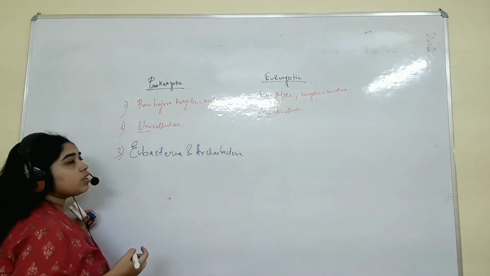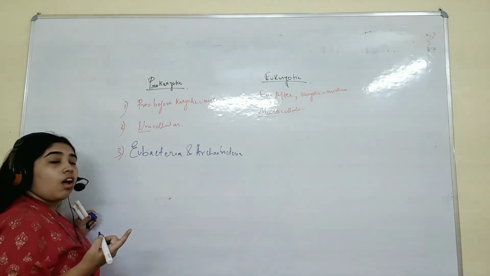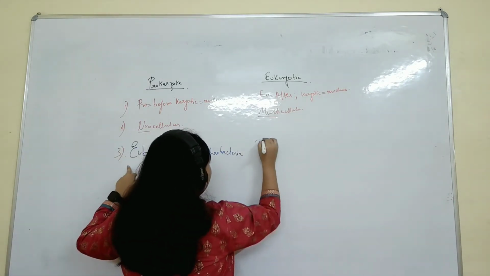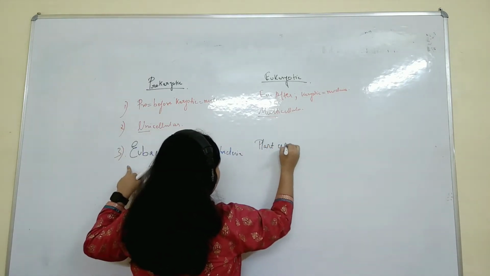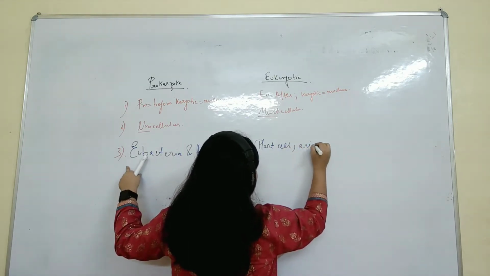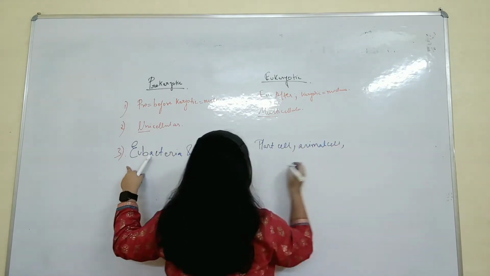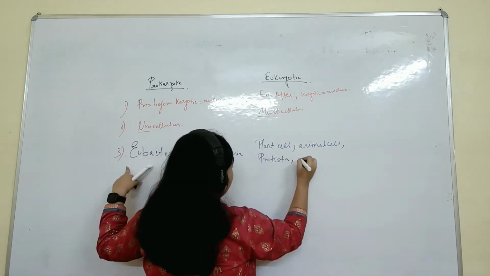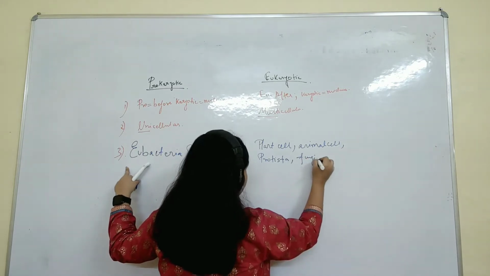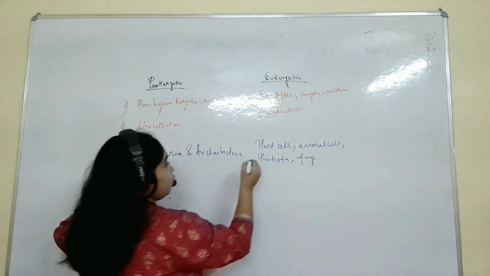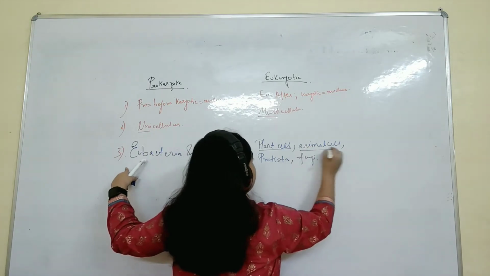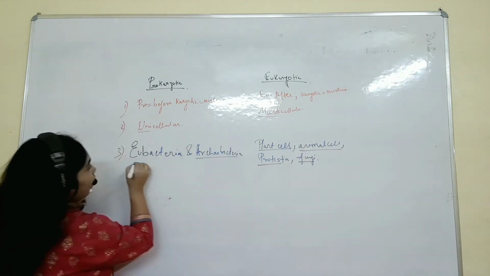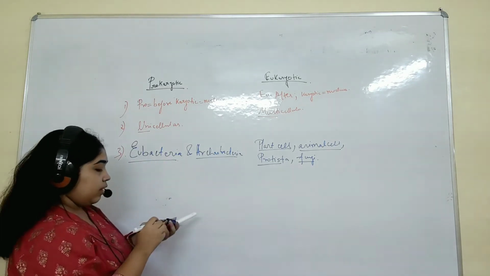You will get to know about these in the chapter on plants. Here for eukaryotic, you can say they are plant cell, animal cell, protista, fungi, etc. So what are the organisms? Plant cell, animal cell, protista, fungi. And here, archaebacteria and eubacteria. Understand?